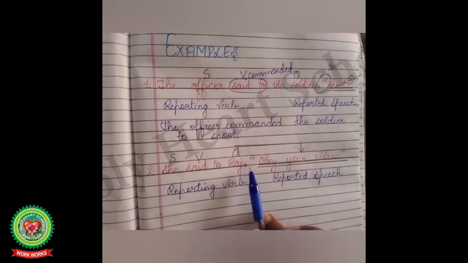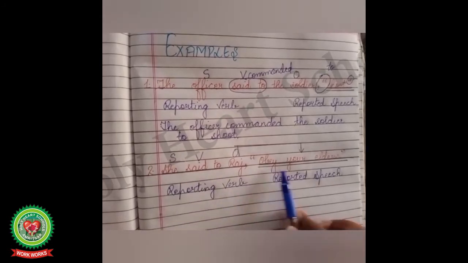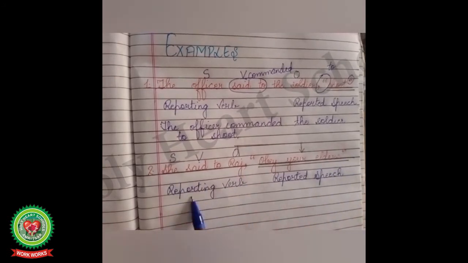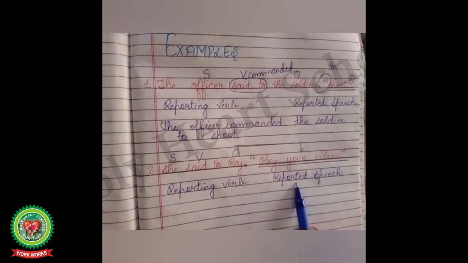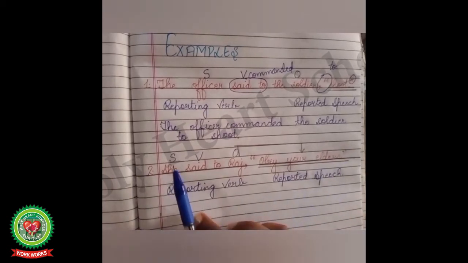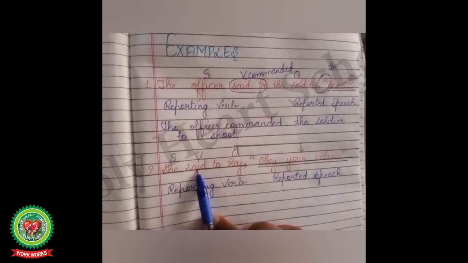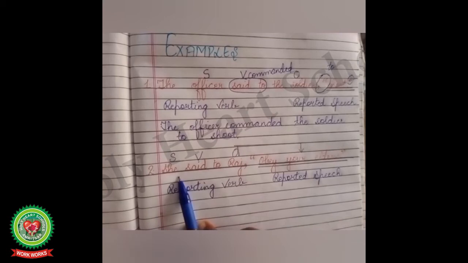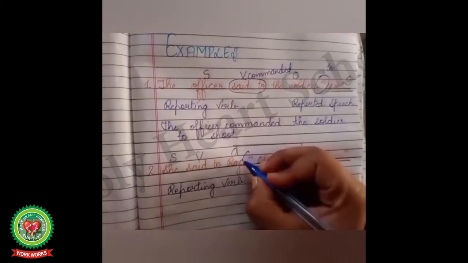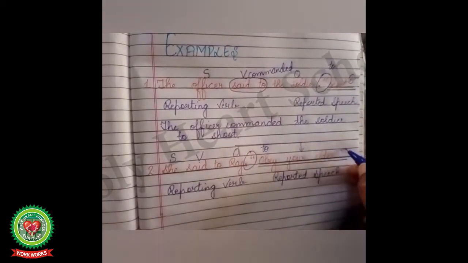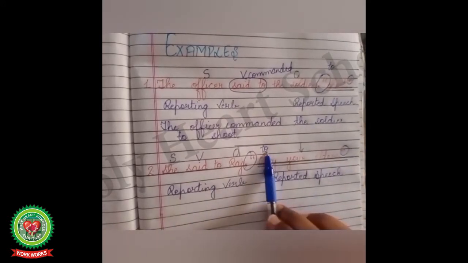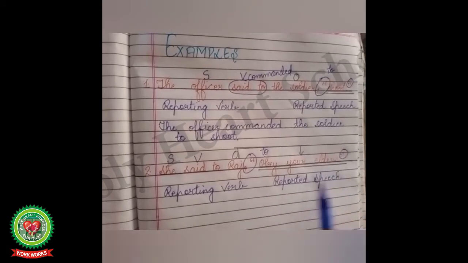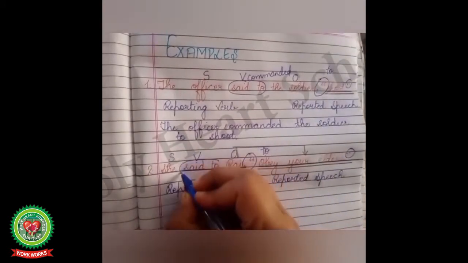Okay, look at example number 2. She said to Raj, comma, inverted comma start, Obey your elders. Full stop, inverted commas close. She said to Raj, reporting verb; obey your elders, reported speech. Who? She, so subject. Said, action word, so verb. To whom? Raj, so object. Children, in these kinds of sentences, comma, inverted commas will change into the word to, where to is your conjunction. Children, obey your elders is an advice. So, said to will change into the word advised.